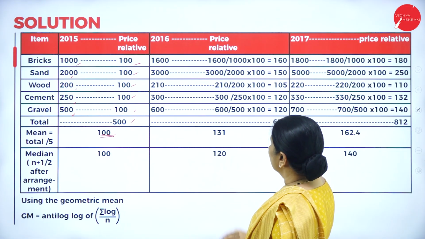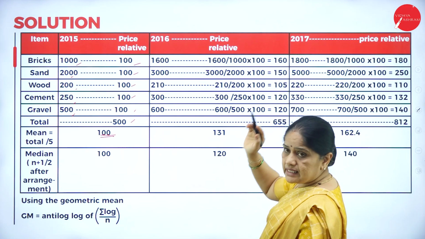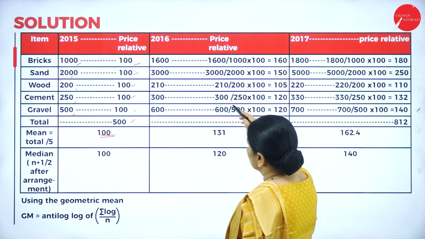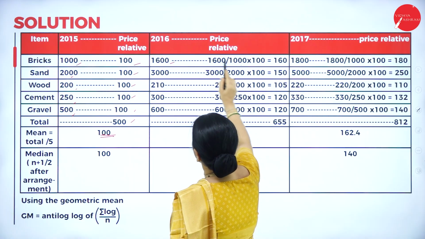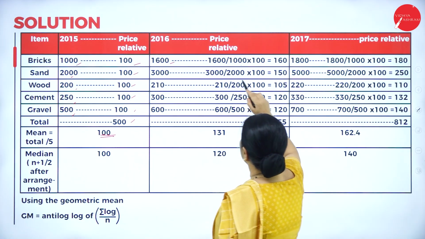Then the next one is for 2016. The same way we have to do it. Here you have 1600, so 1600 divided by 1000, that is the base year.